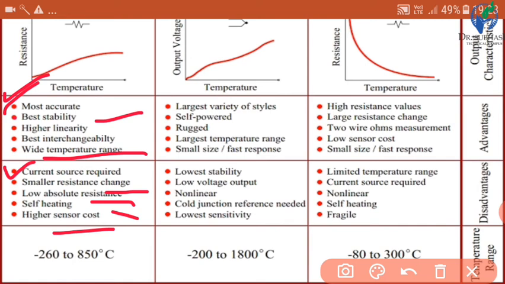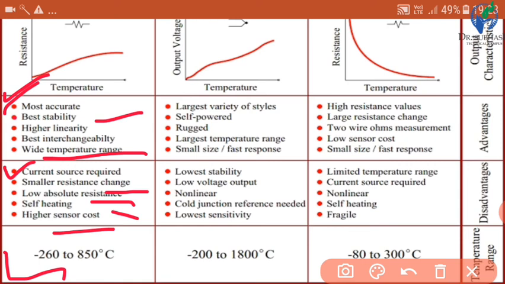So this is a disadvantage in RTD. And the temperature range is minus 260 degrees Celsius to plus 850 degrees Celsius. So this is good as compared to thermistor. Okay, so this is all about RTD.